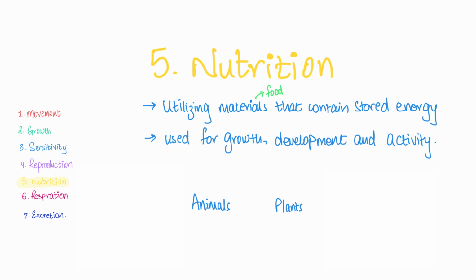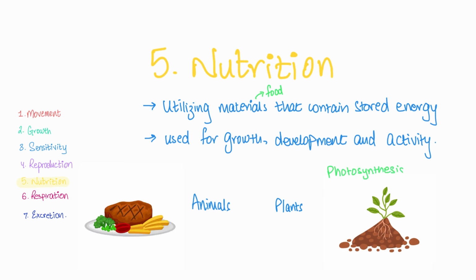I hope you know what difference I'm talking about here. I'll give you a hint. Think about where the food comes from. Does photosynthesis ring a bell? Yep, that's the difference. So plants make their own food via photosynthesis.